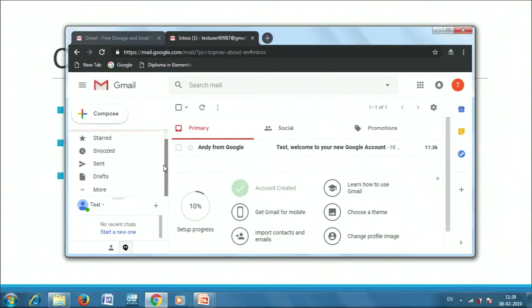Then the important options I would talk about are sent, where we'll have all the emails that we have sent, and drafts, which would have the emails that we have created and written but have not sent yet. So this is what the dashboard looks like under Gmail, and more or less it would be similar if you are using any other email client also.